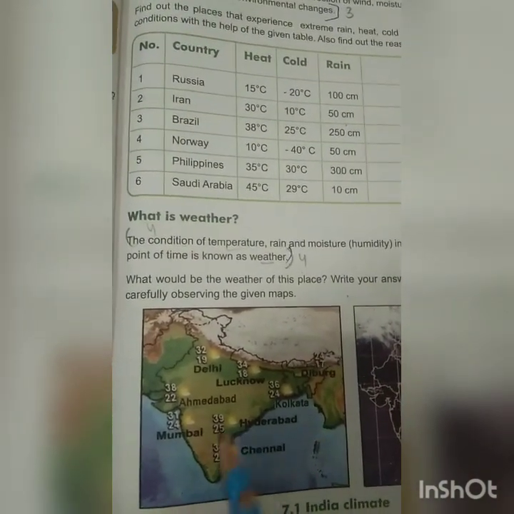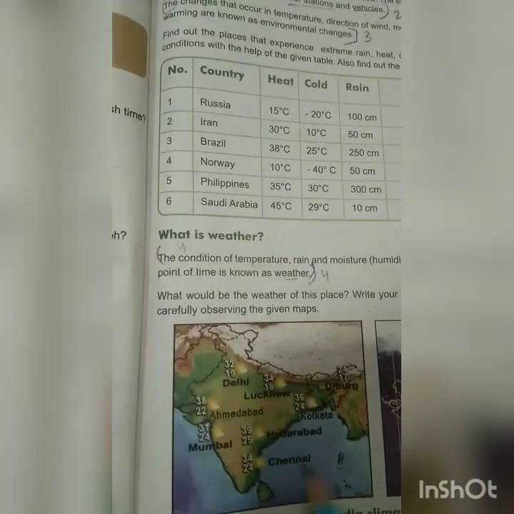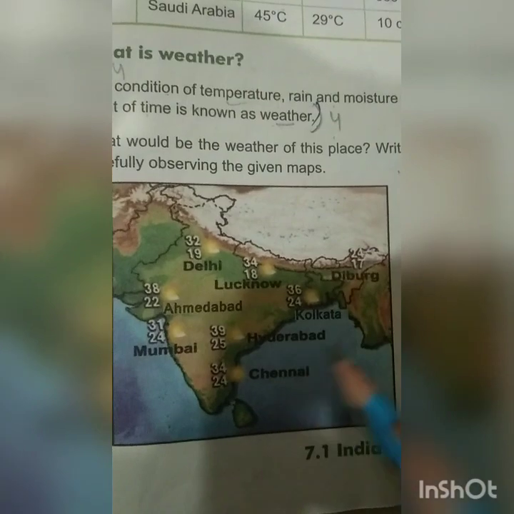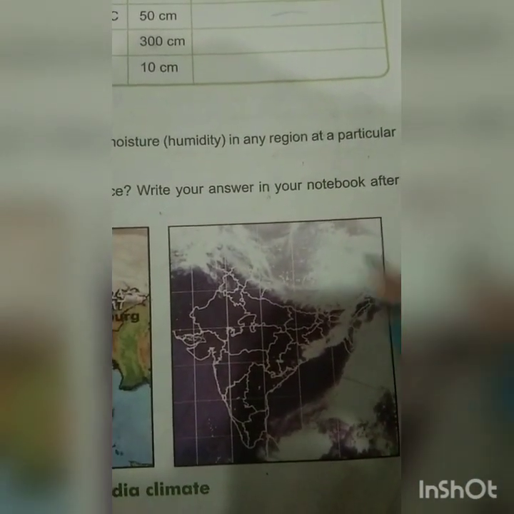You can see over here the weather map is given. India climate is given. You can see the temperatures of Delhi, Lucknow, Ahmedabad, Kolkata, Hyderabad, Chennai, Mumbai, all given over here. Weather temperature, you can see here cloudy weather is given in northern India.